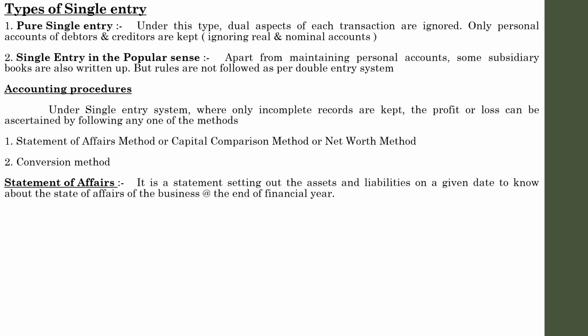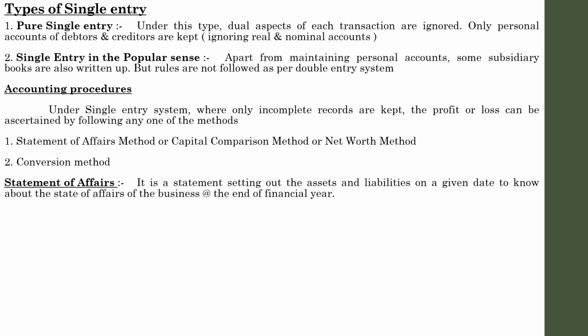So how are you going to prepare a statement of affairs? We have mentioned that it consists of assets and liabilities. A concern following a single entry system doesn't record all the transactions, doesn't have proper journal entries, doesn't have proper ledger accounts. Then how are we going to prepare a statement of affairs consisting of assets and liabilities?